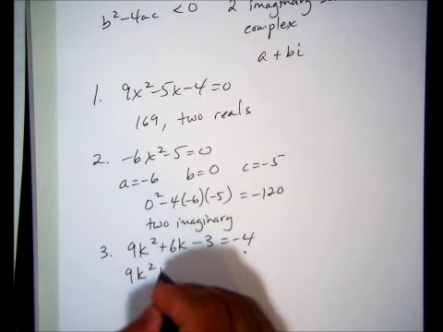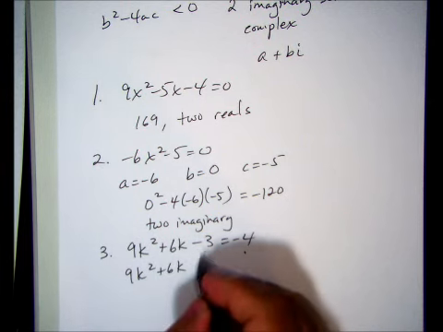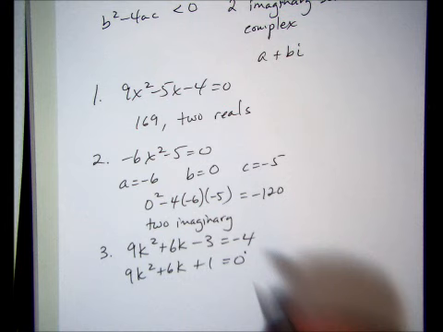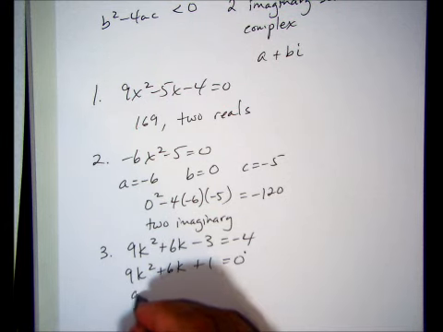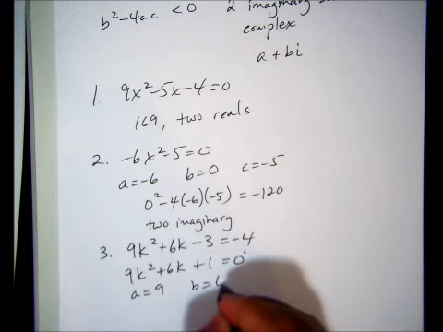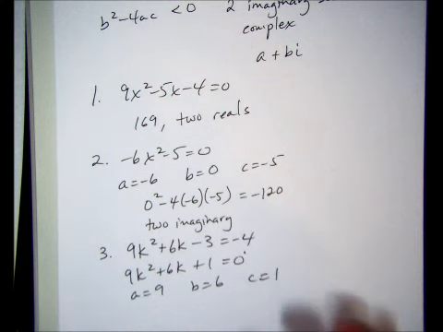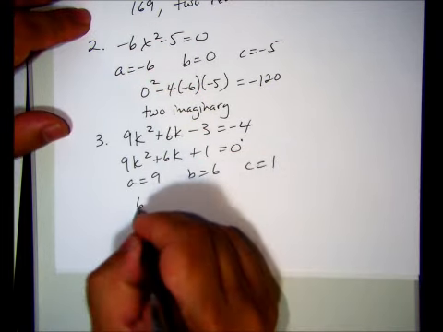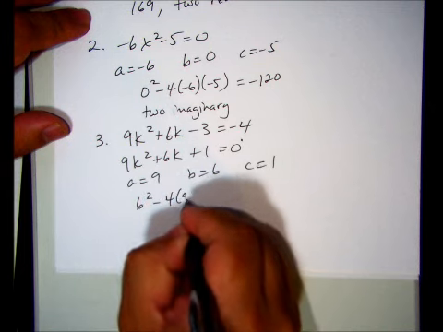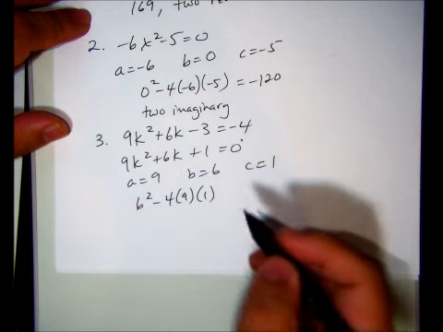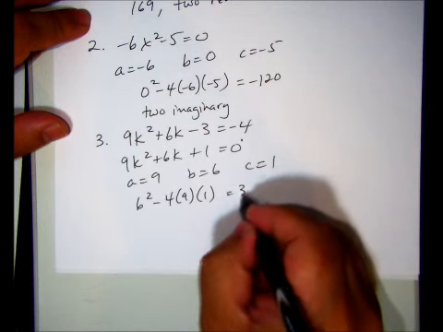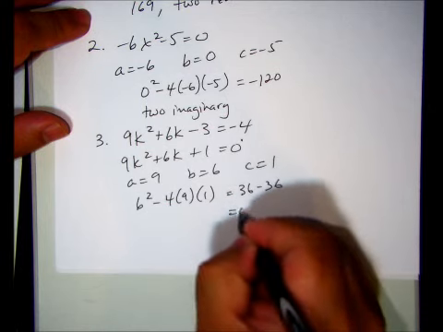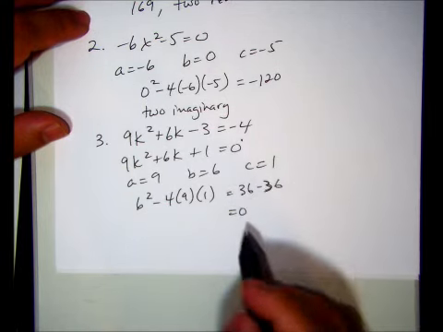So it's 9k squared plus 6k plus 1 equals 0. So a is 9, b is 6, and c is 1. The discriminant will be 6 squared minus 4 times 9 times 1, which is 36 minus 36, which means 0.